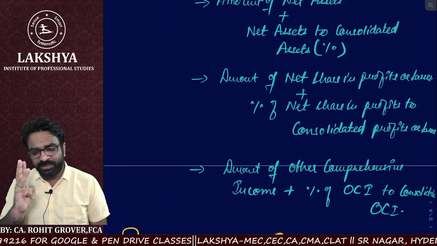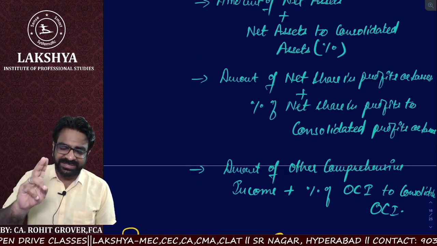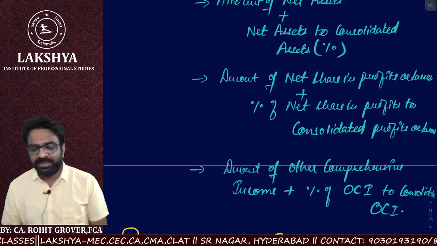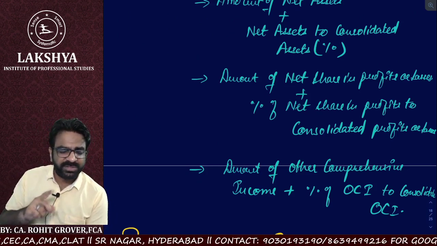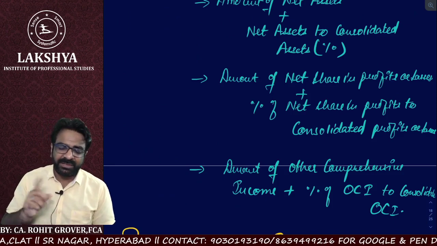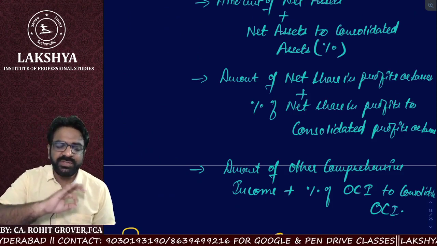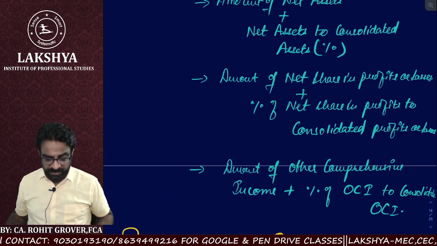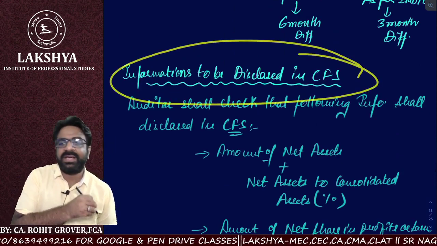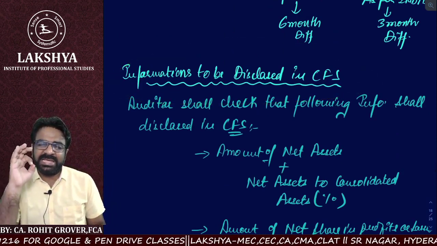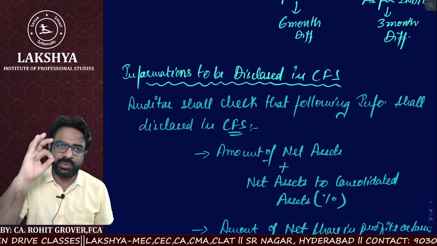So what are the three things to be included? The net assets plus net assets percentage to consolidated. The net profit and loss share plus net profit and loss share as compared to consolidated. Net other comprehensive income plus percentage of net other comprehensive income to consolidated other comprehensive income. Clear everyone? So this is what the auditor expects should be disclosed in the consolidated financial statement. Each and everything we have done so far is a probable question in your examination.